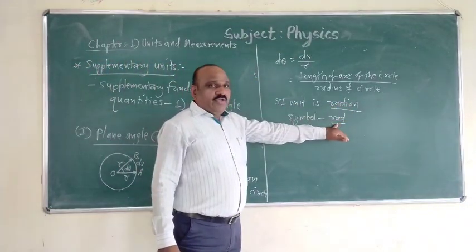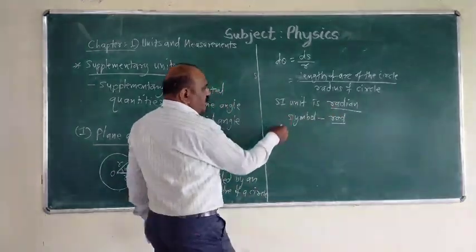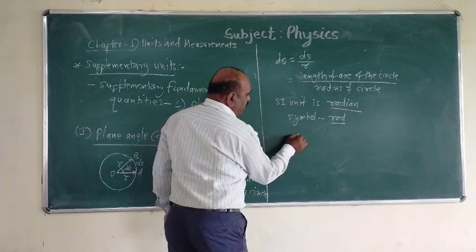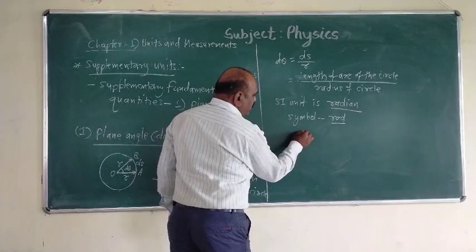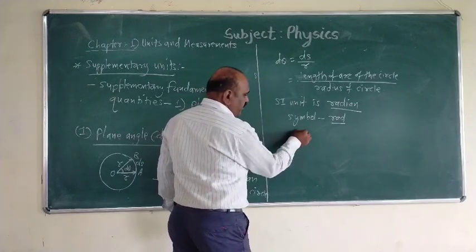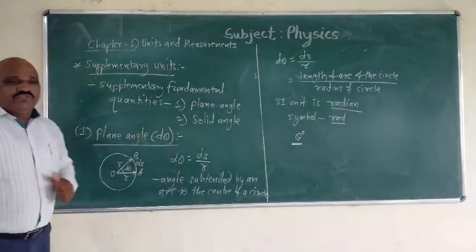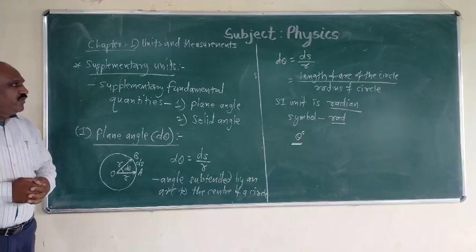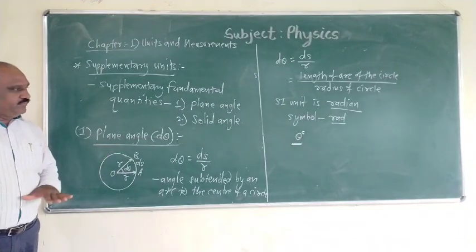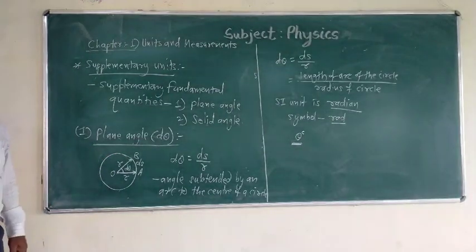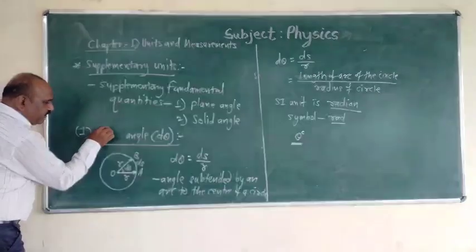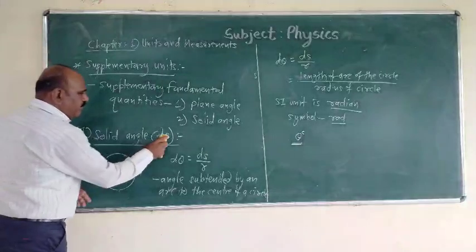It is denoted by rad, and the angle can be written, in terms of its SI unit, as theta radian, or theta raised to small c. This is the first supplementary fundamental quantity, that is plane angle. Now the second supplementary fundamental quantity is solid angle.